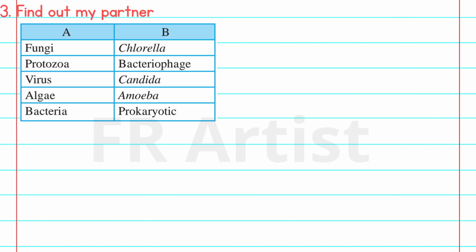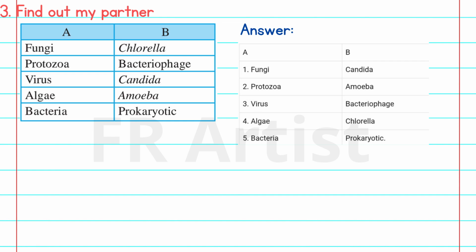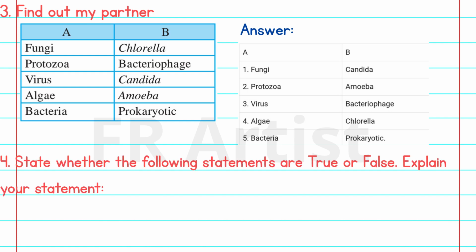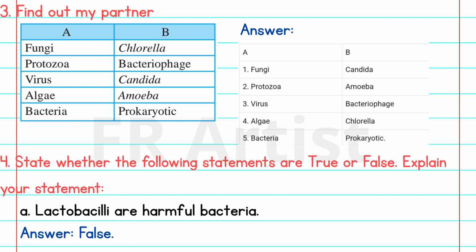Question number 3. Find out my partner. A. Fungi. Answer is Candida. Then protozoa. Answer is amoeba. Then virus. Answer is bacteriophage. Algae. Answer is chlorella. And bacteria. And its answer is prokaryotic.